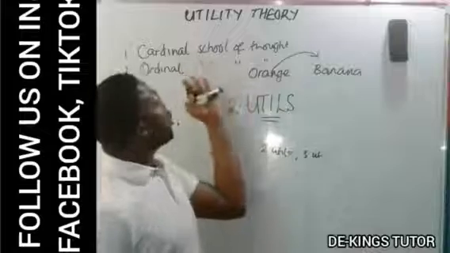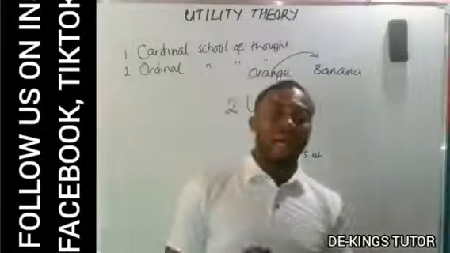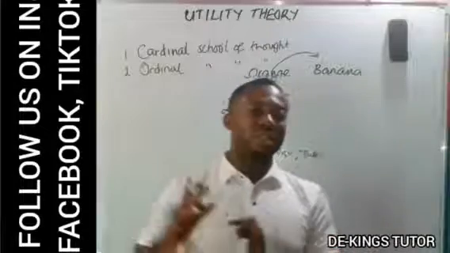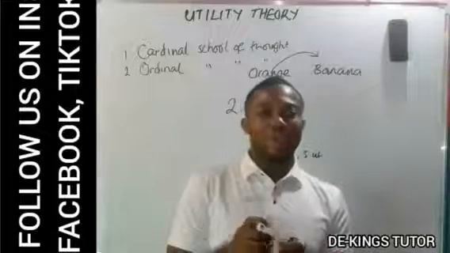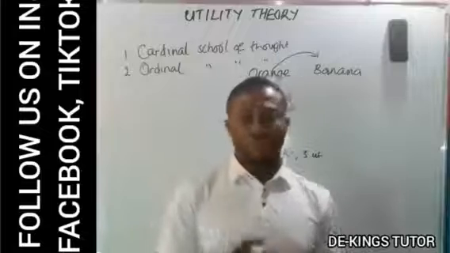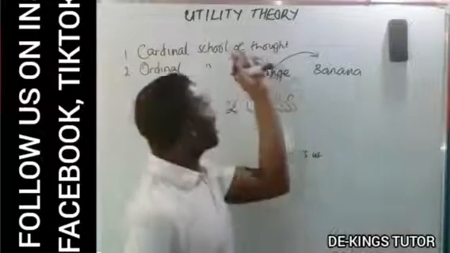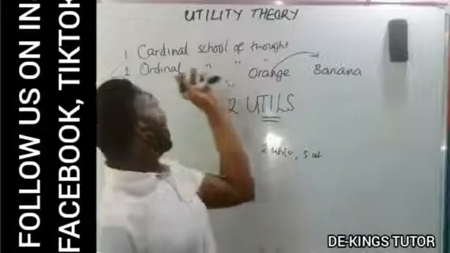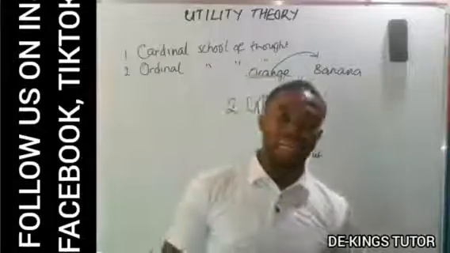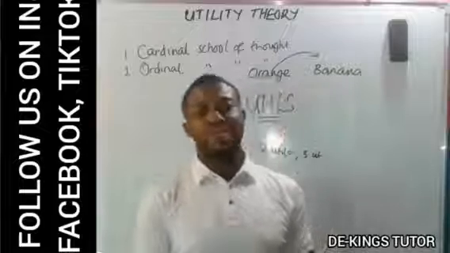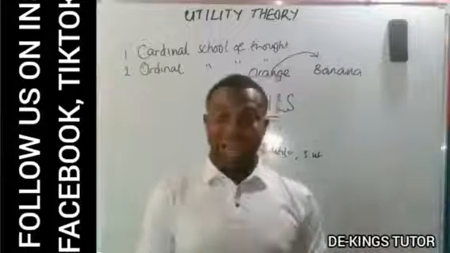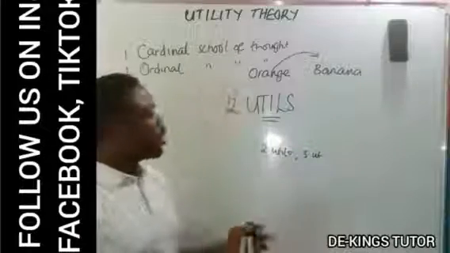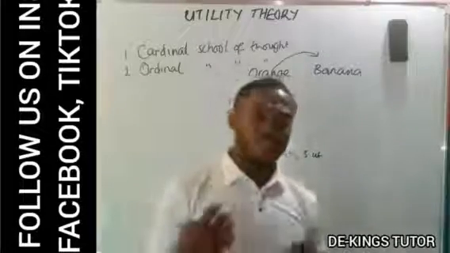So the ordinal school of thought is of the opinion that you can prefer one commodity to the other, but not by how much you prefer one to the other. So the cardinal is of the opinion that utility is quantifiable, while the ordinal is just saying that you can disclose your preference of one commodity to the other and not by how much. So that is the cardinal and the ordinal school of thought.